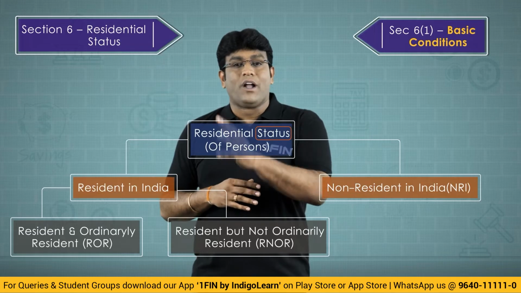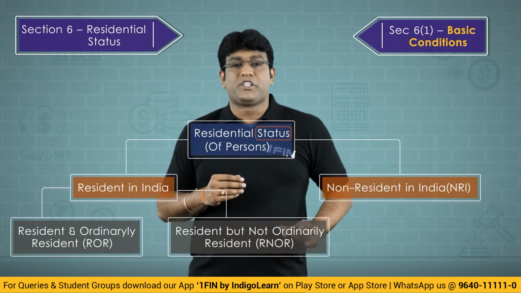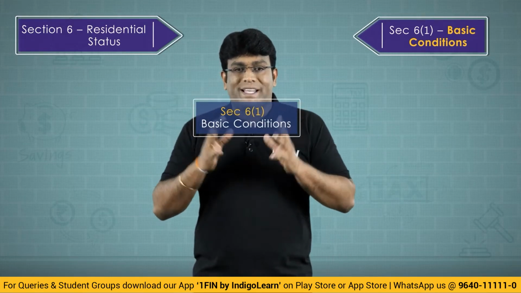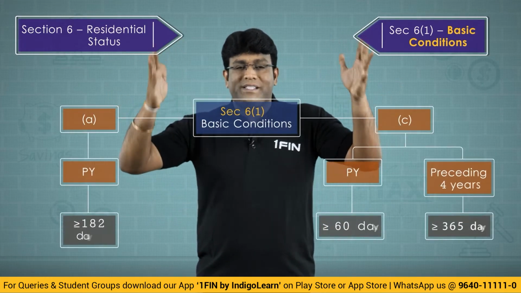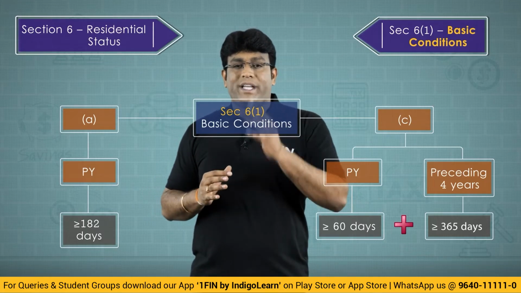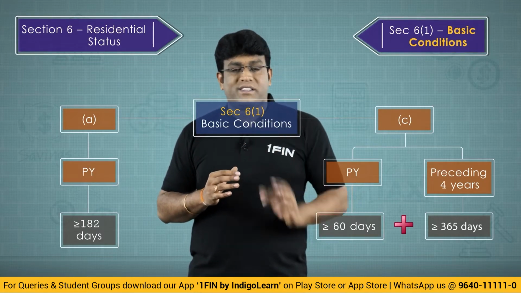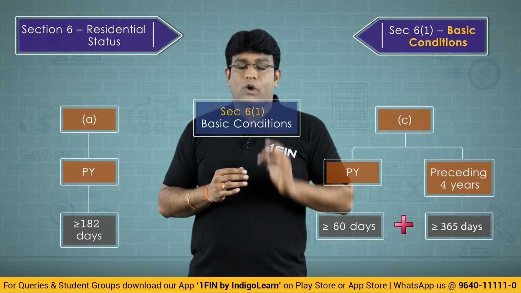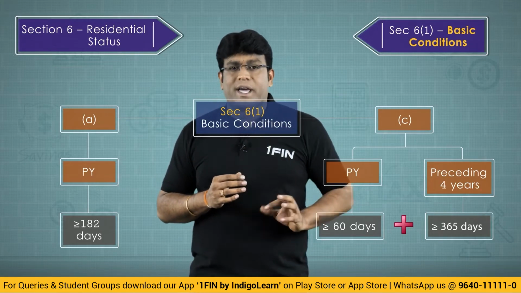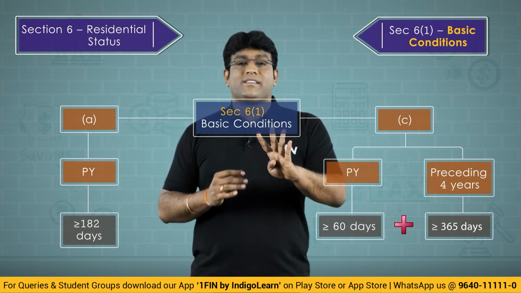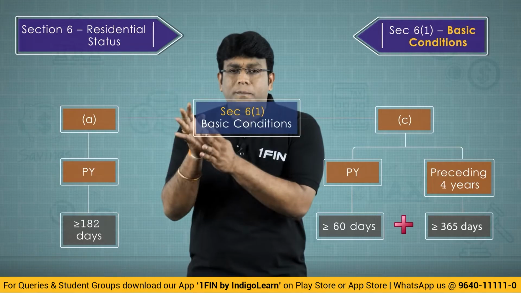He will become a non-resident if none of the basic condition is satisfied. And let's reiterate once again, what are the basic conditions? The first basic condition, he must be in India for a period of 182 days or more during the previous year. Or he must be in India for a period of 60 days or more during the previous year, and 365 days or more during the 4 years preceding the relevant previous year.